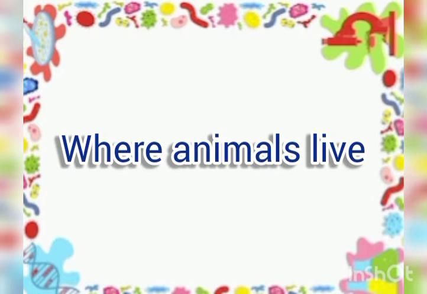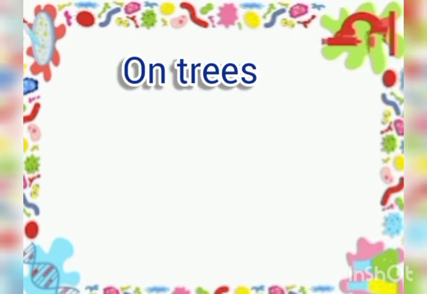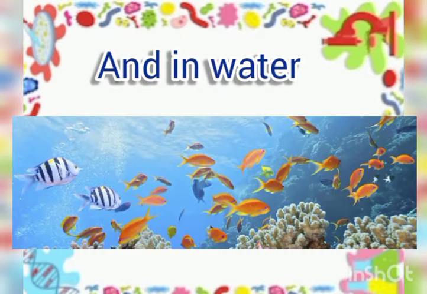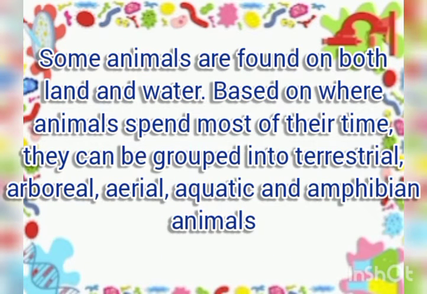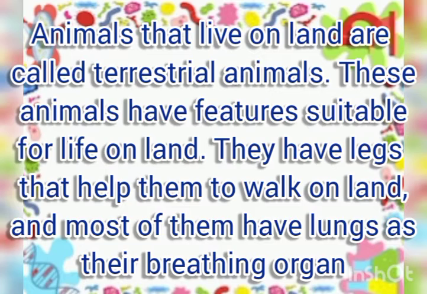Where do animals live? Animals are found everywhere, on land, on trees, flying in the air, and in water. Some animals are found on both land and water. Based on where animals spend most of their time, they can be grouped into terrestrial, arboreal, aerial, aquatic, and amphibian animals. Terrestrial animals. Animals that live on land are called terrestrial animals.